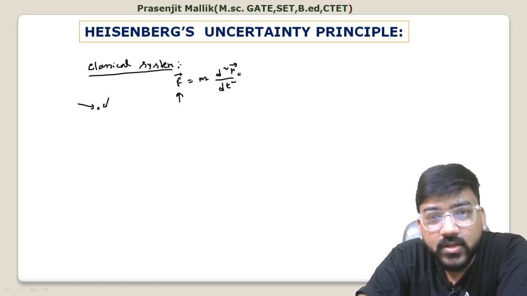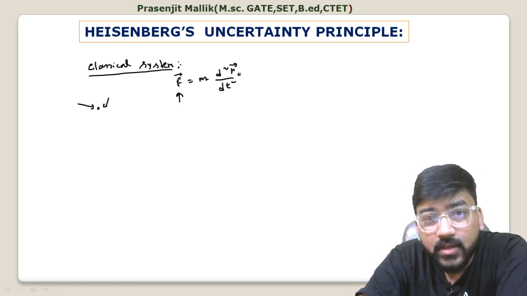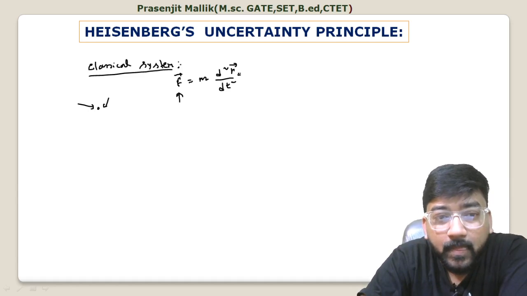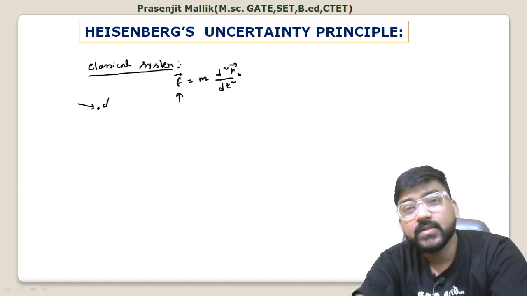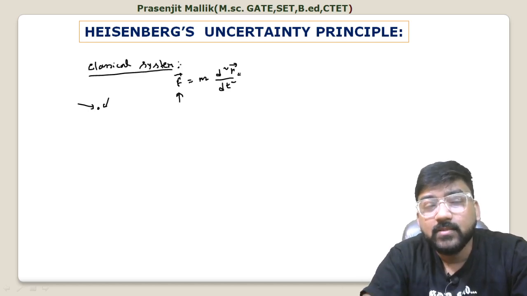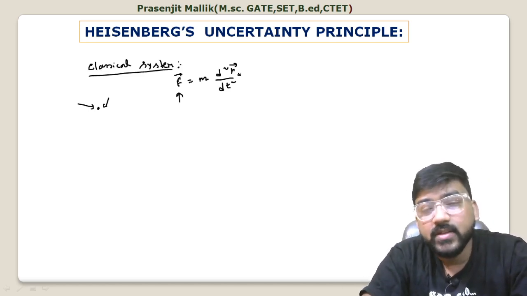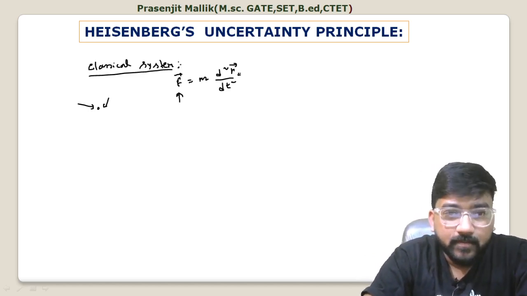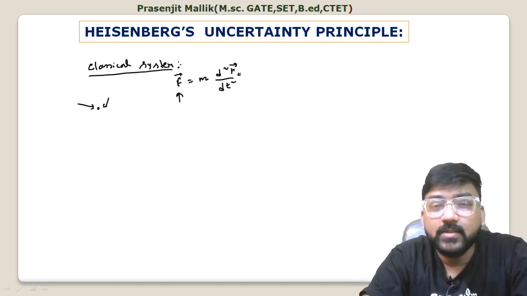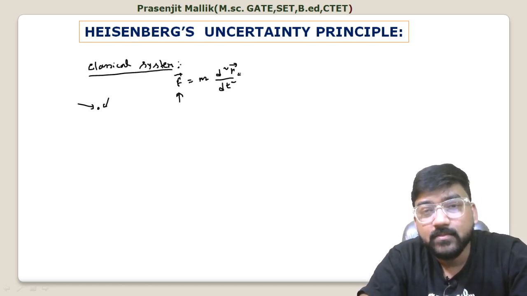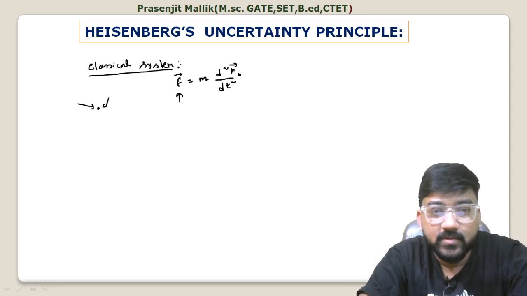So if you know the position and velocity at t equal to 0, and the forces acting on the system, then you can easily find at any later time the position, the velocity and the acceleration of the particle, and you can also predict the trajectory of the motion. So this is completely deterministic, and you can determine position and velocity at any time to an arbitrary level of accuracy.